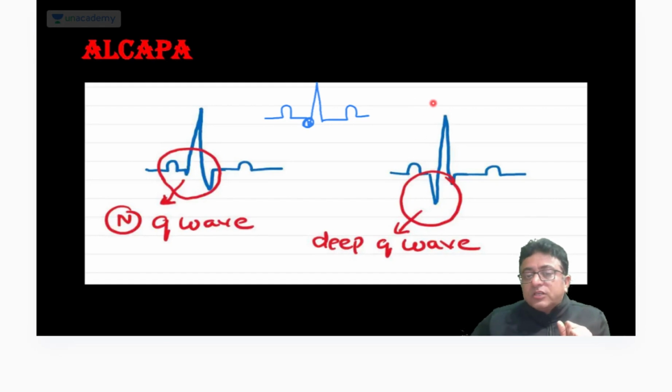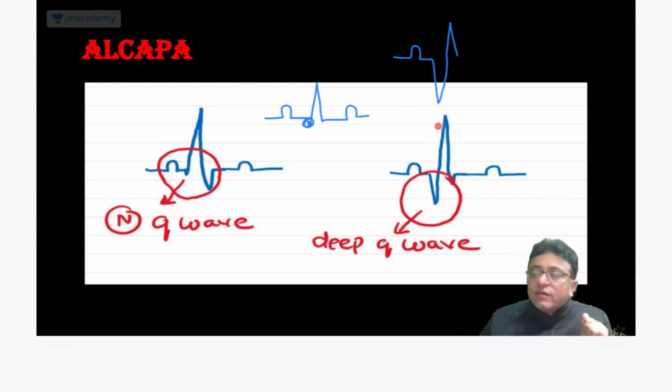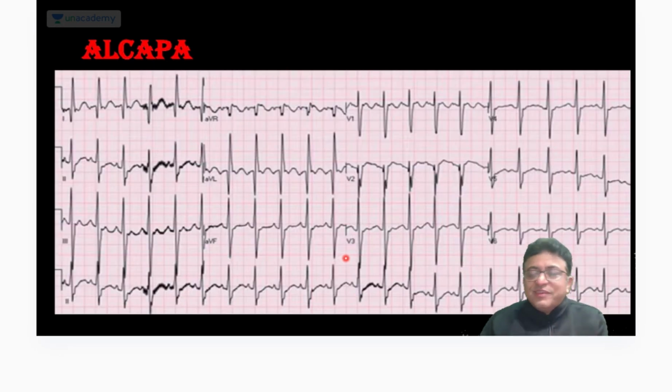If you find this picture, P followed by such a deep negative deflection crossing 5 small squares, that is deep Q. Yes, this was a spotter the day before yesterday in the DNB final exit exam.